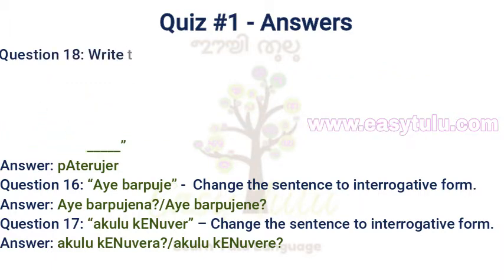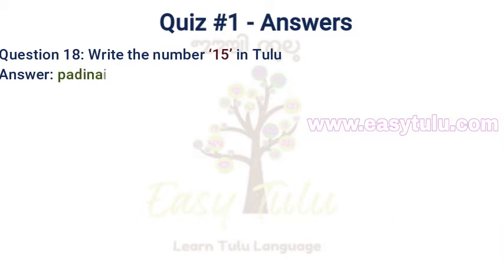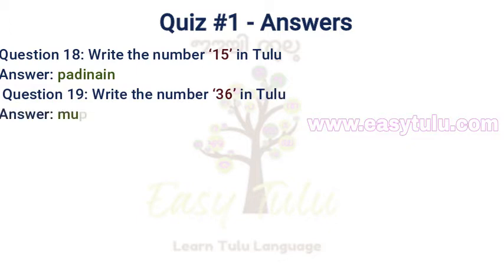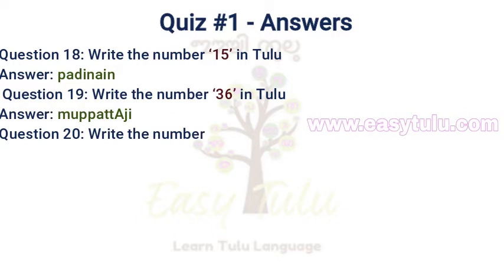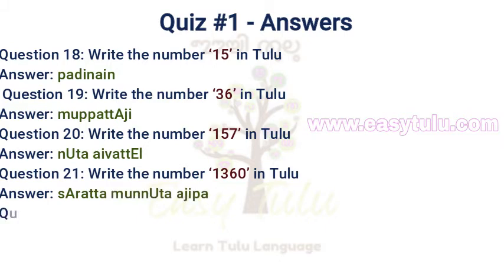Question number 18. Write the number 15 in Tulu. Answer: Padinainu. Question number 19. Write the number 36 in Tulu. Answer: Mupattaji. Question number 20. Write the number 157 in Tulu. Answer: Nutaivattelu. Question number 21. Write the number 1360 in Tulu. Answer: Saratta Munnutta Ajippa.